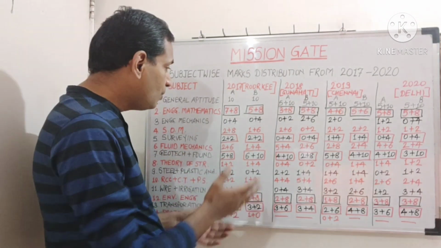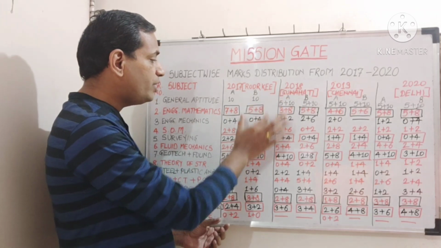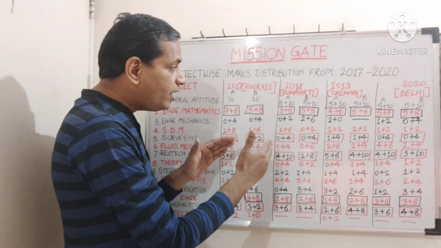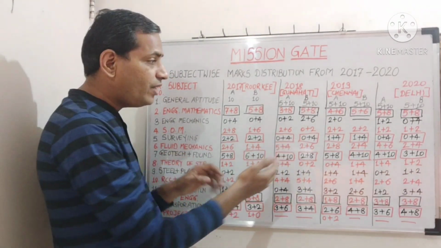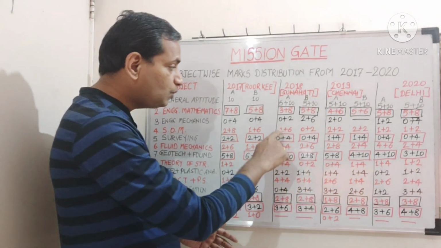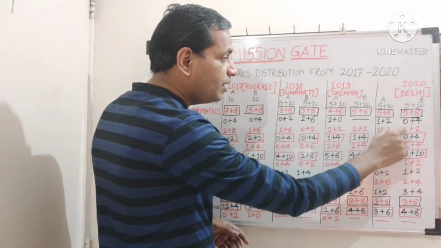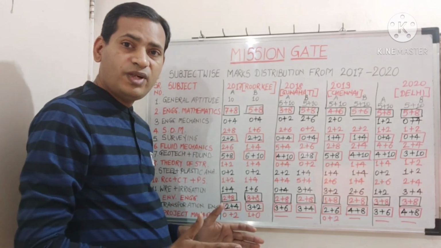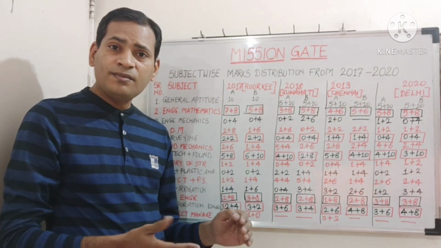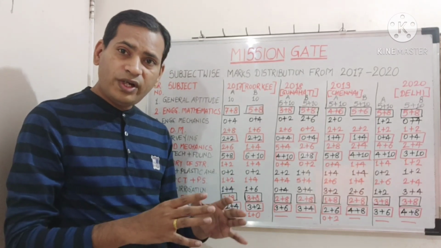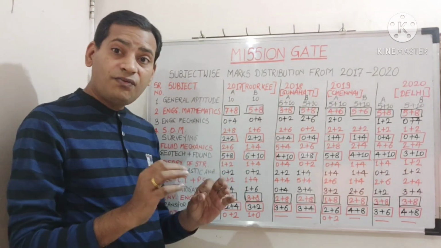SOM is also the same. Only in 2017, 10 marks in set A and 7 marks in set B was the weightage. And if you go on up to 2020, as far as SOM is concerned, the weightage went on reducing. So 8 marks here, 2 marks here, then 4 and 4, 3, 3. So less weightage has been given to SOM. So maybe in 2021, somewhat more weightage may be given to SOM. So study the subject SOM effectively.